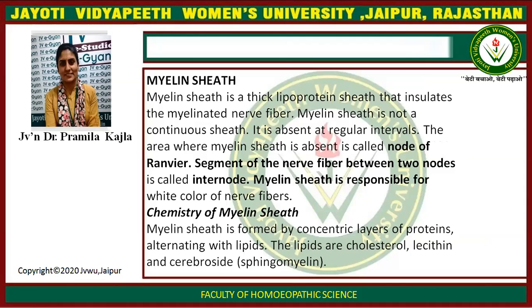It is absent at regular intervals. The area where the myelin sheath is absent is called node of Ranvier. Segment of nerve fiber between the two nodes is called internode. Myelin sheath is responsible for white color of nerve fibers. Chemistry of myelin sheath. Myelin sheath is formed by concentric layers of proteins alternating with lipids. The lipids are cholesterol, lecithin and cerebroside.